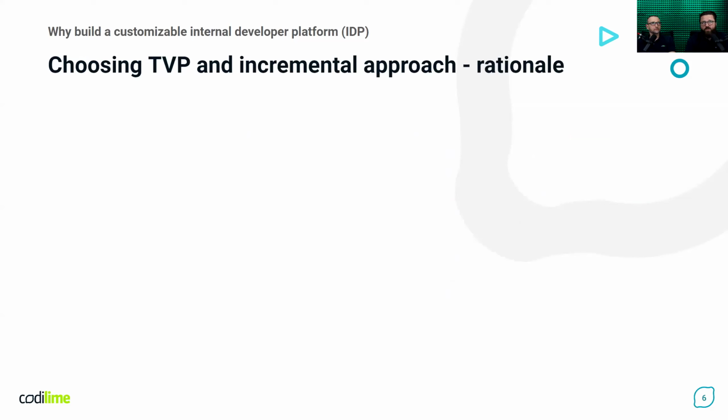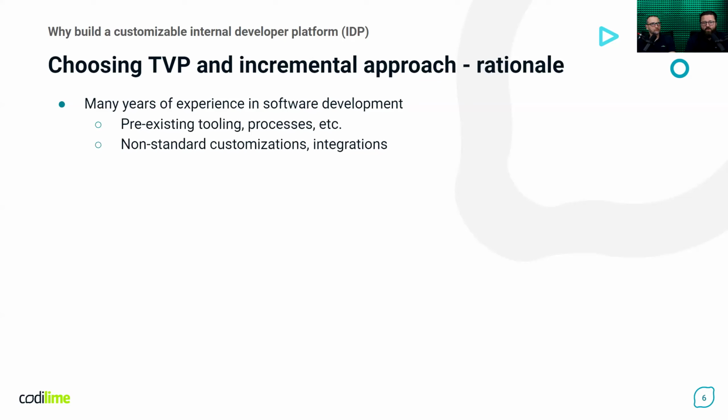Why did we choose the TVP approach, and generally an incremental approach, to building our internal IDP? We have many years of experience in software development in many projects and with many customers. We know about pre-existing tools, processes, and so on.